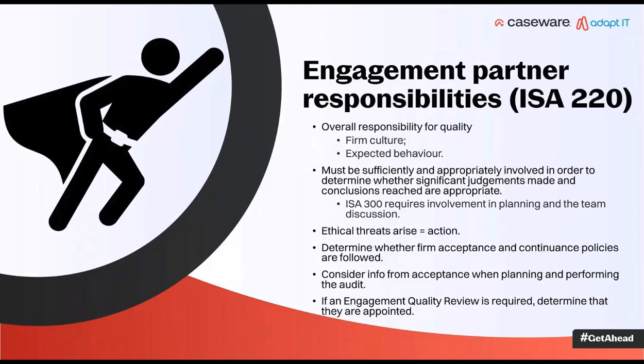Take action when there are ethical threats that arise, and ensure that all the firm's policies and procedures in terms of quality management, in terms of compliance with the standards, etc., are actually followed. Okay, and then if an engagement quality review is required, again, in terms of the firm's policies and procedures, that engagement partner must ensure that the EQR is appointed and that all the requirements in terms of the ISQM 2 are also followed.